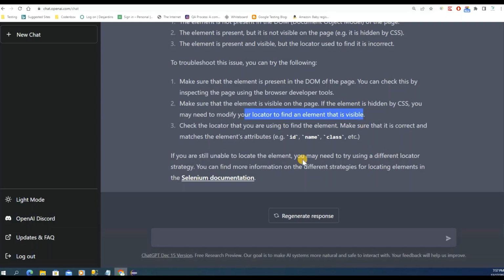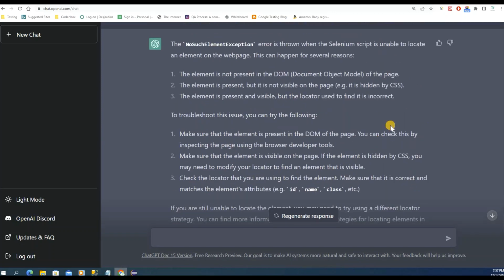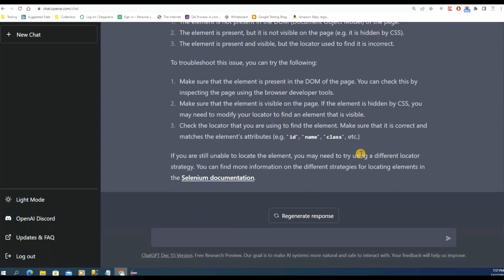So it's giving you suggestions on how to resolve that issue, and also saying to make sure the locator you're using is correct. You can use different attributes like ID, name, class name, right? Those are the valid locators to locate any element. That's what they're advising you. So this is really, really great. It makes our job really easy and faster. It is fantastic.